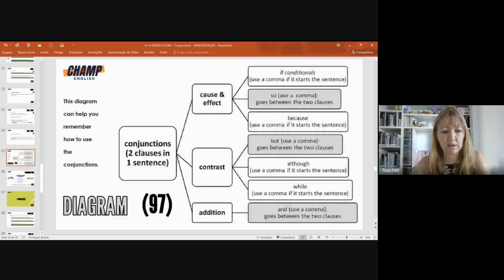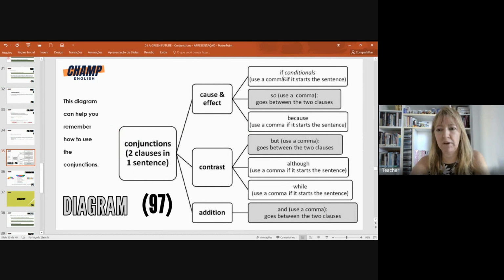Like it said here, two clauses in one sentence. So here you can see 3 types of conjunctions. We have cause and effect, contrast, and addition. So let's see examples.